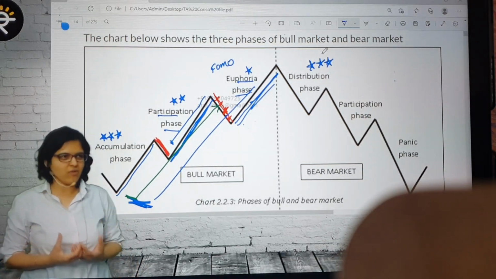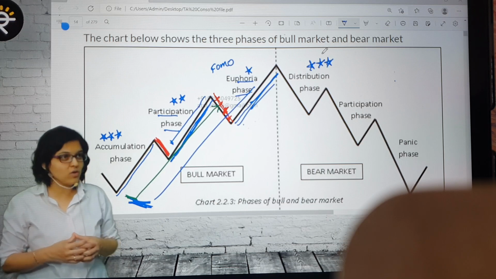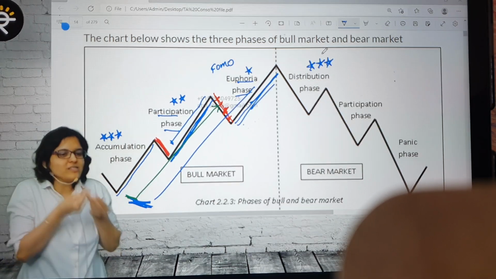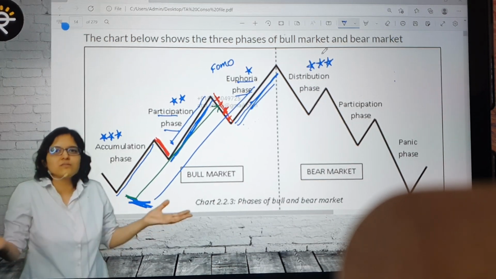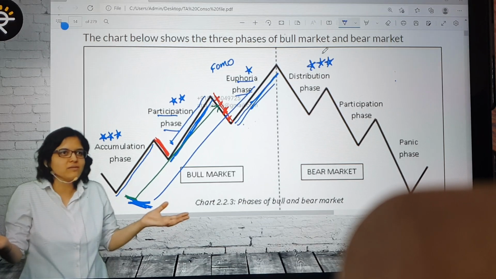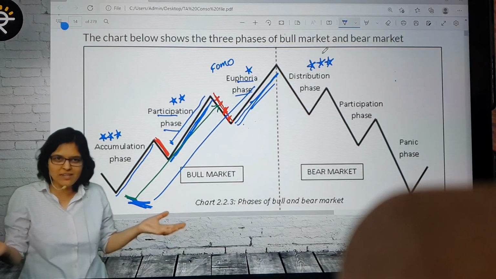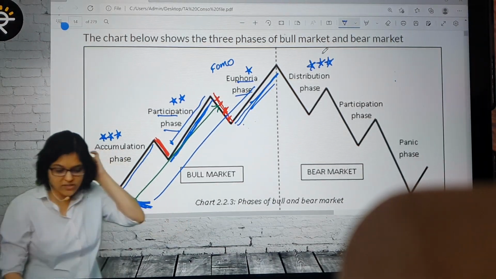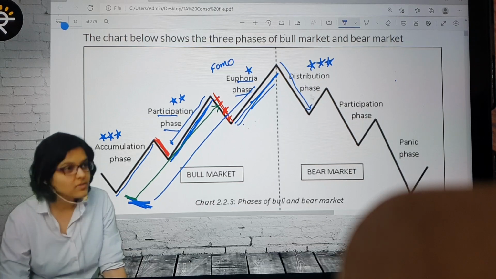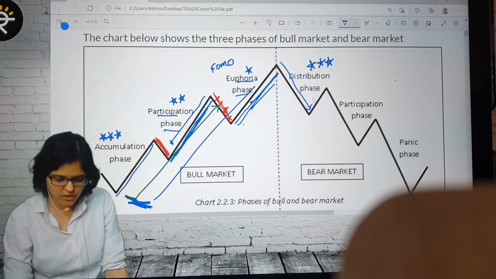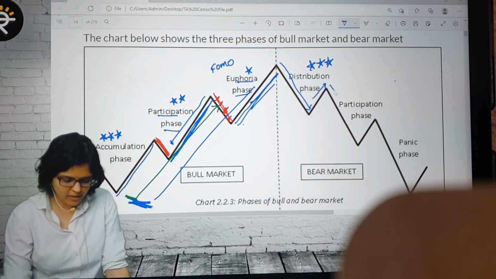Why? Whatever stocks we have, who are we? The 3-star people, FIIs or DIIs, the institutional investors, big players. We are going to distribute our stocks. They are going to sell our stocks to those who are not learned. Have you understood the meaning of the distribution phase? Yes. Now what happens is that once selling starts, it goes down to this. Okay, as I mentioned, it will never be directly down. So here you see a little bit of up move. Again, a downward journey starts.